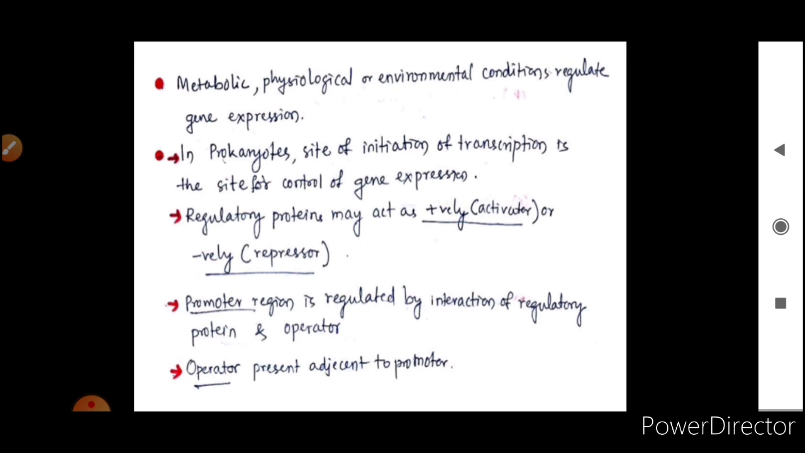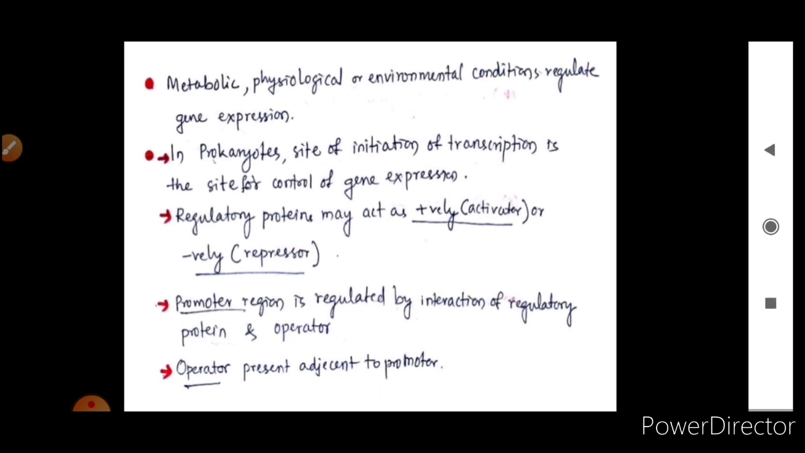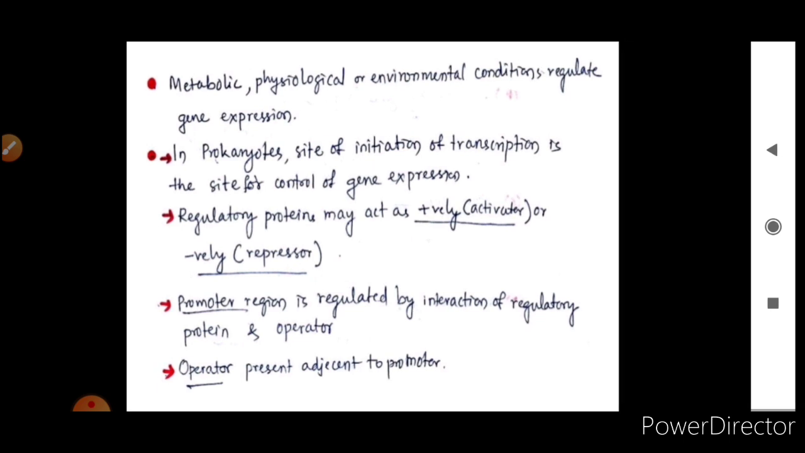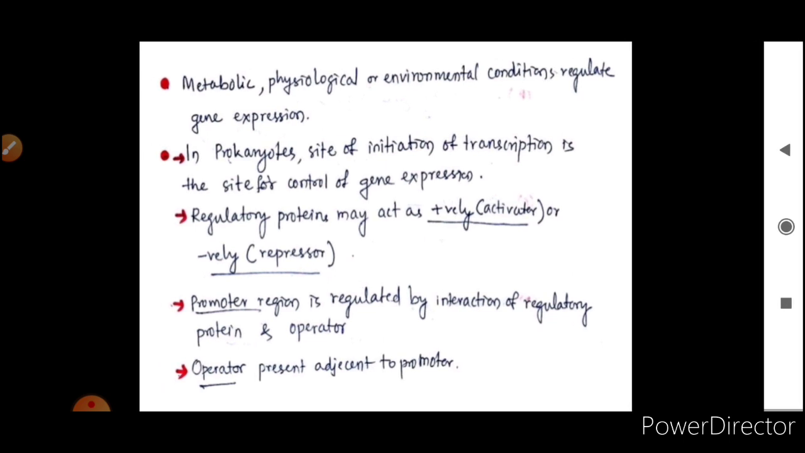So metabolic, physiological or environmental conditions regulate gene expression. In prokaryotes, site of initiation of transcription is the site for control of gene expression. Regulatory proteins may act positively, that is catalytic, or it can be the activator, or negatively, that is it can be the repressor, or the deactivator. Promoter region is regulated by interaction of regulatory protein and operator, which is present adjacent to the promoter.